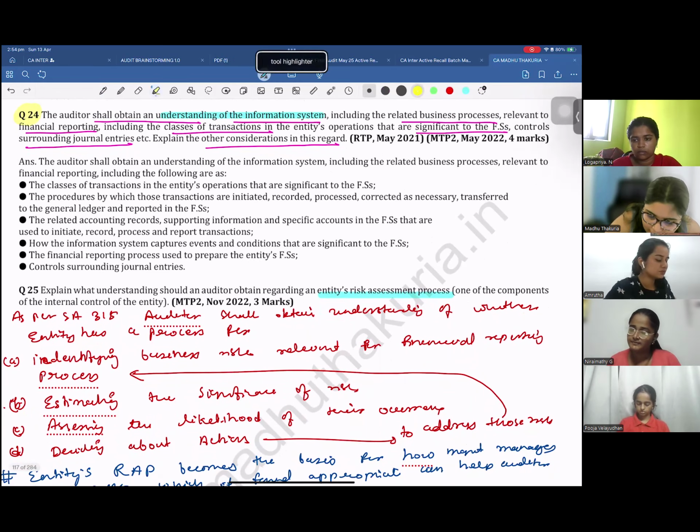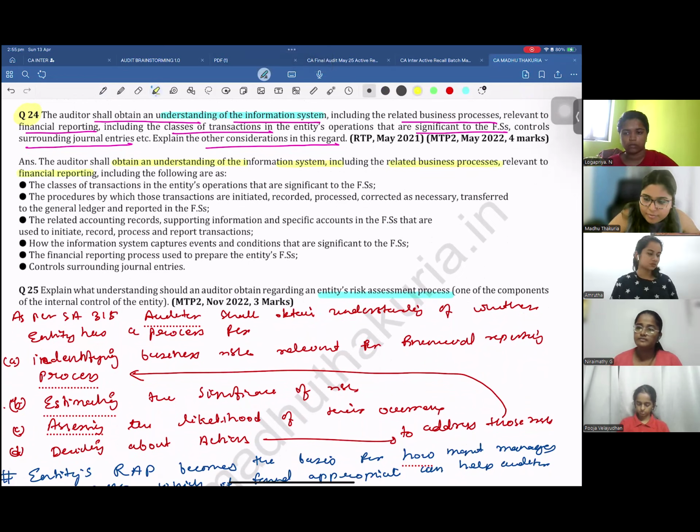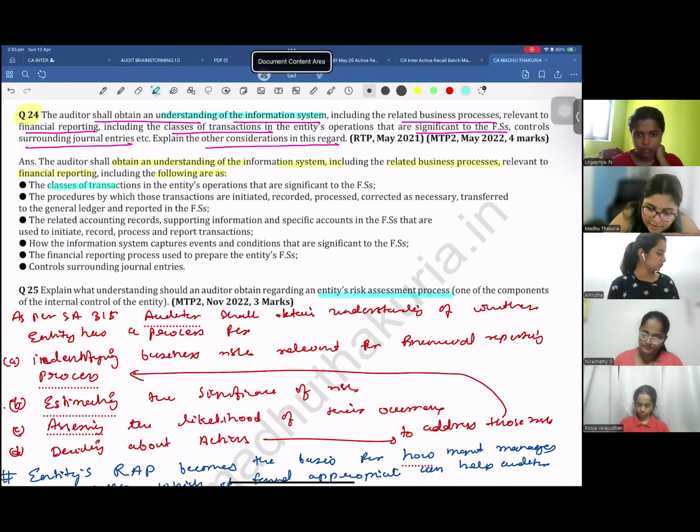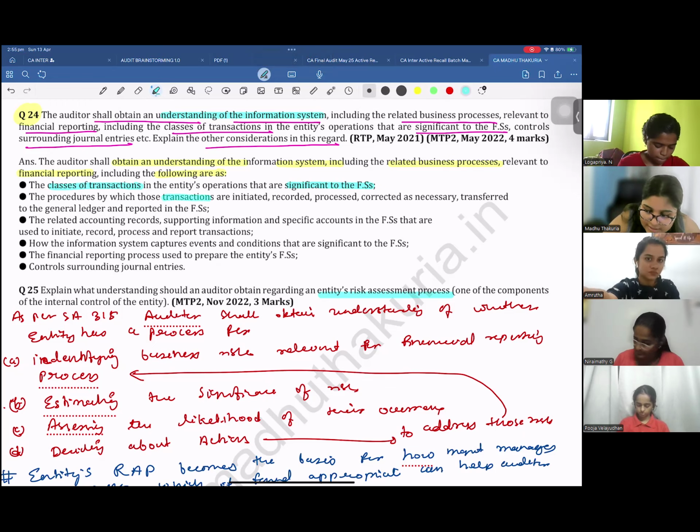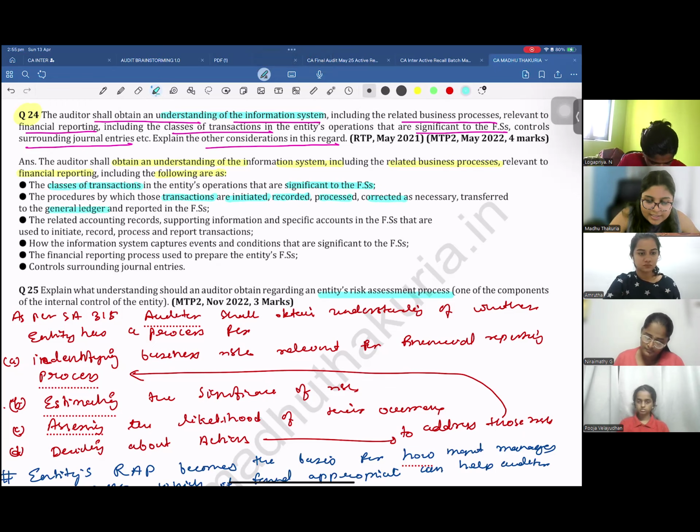the auditor shall obtain understanding of information system, including the related business process relevant to financial reporting, including the following areas. First, you have to understand the class of transaction. Which class of transaction? Which are significant to the financial statement. Second, you have to understand how those transactions are initiated, recorded, processed, corrected and transferred to the ledgers and reported in the financial statement.